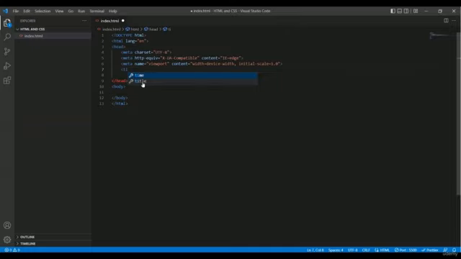So let me choose this title from here. This is the facility of Visual Studio Code, and now we have to use the greater than sign. And when I placed the greater than sign, Visual Studio Code automatically closed the tag. And you can take a look, this closing title tag automatically appeared.